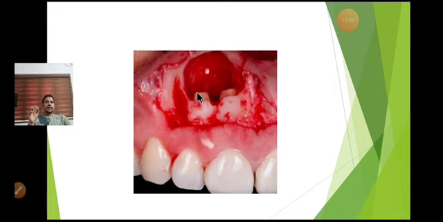In that, the apical area of the roots along with the lesion will be removed. So all the pathogens will be taken out. You can suture it back with or without graft in it. So it will become normal without any further problems over that particular area. That's how you can treat it.